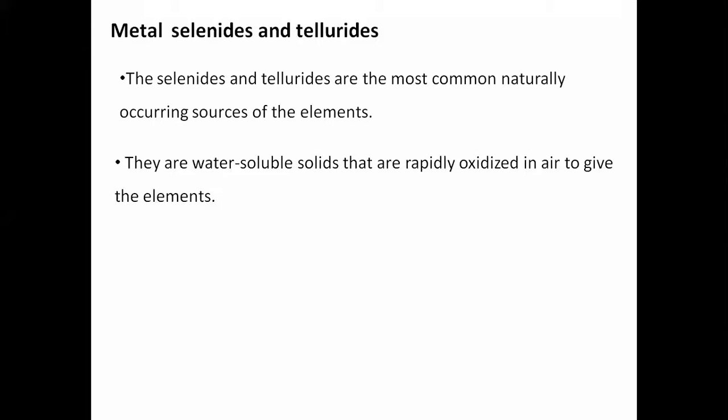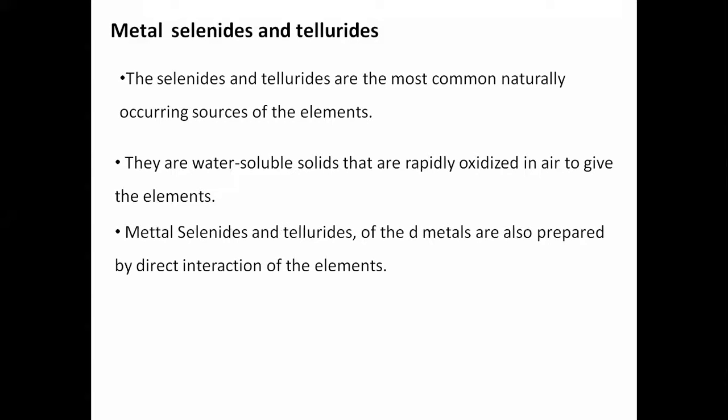Metal selenides and metal tellurides, they are water soluble compounds. If you dissolve in water, they can easily get soluble. There are various types of metal selenides and tellurides.